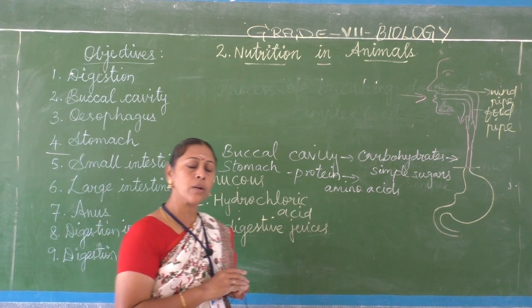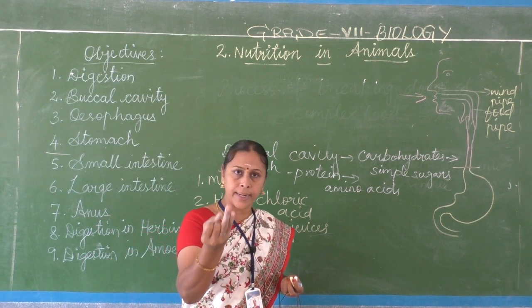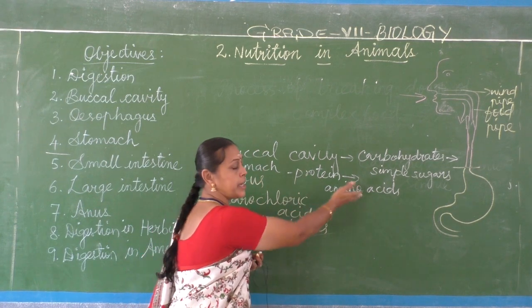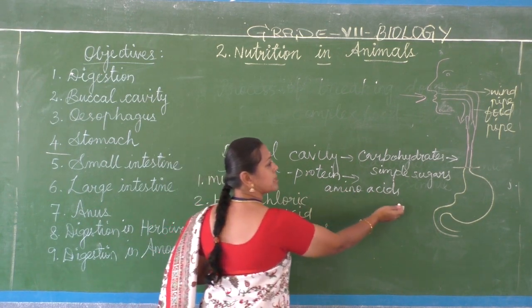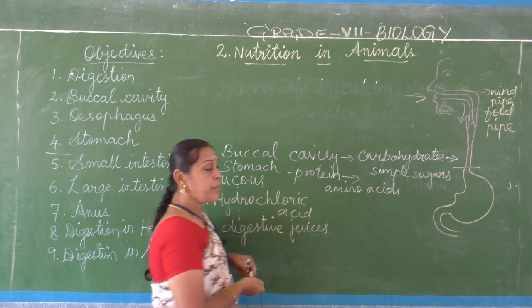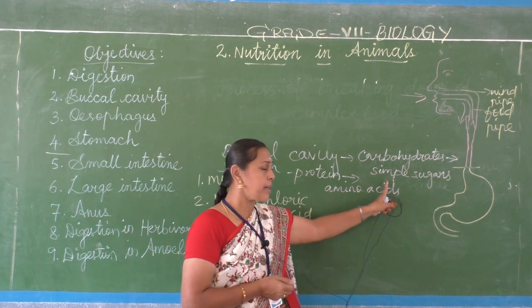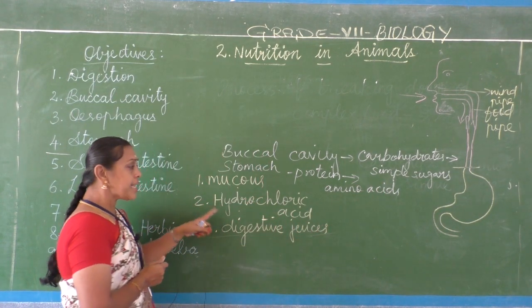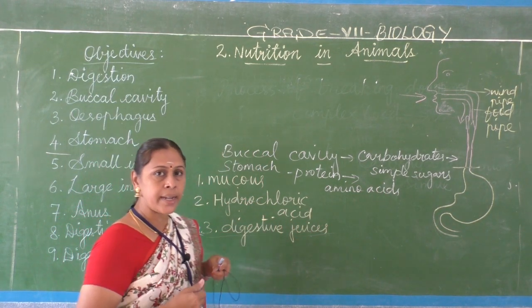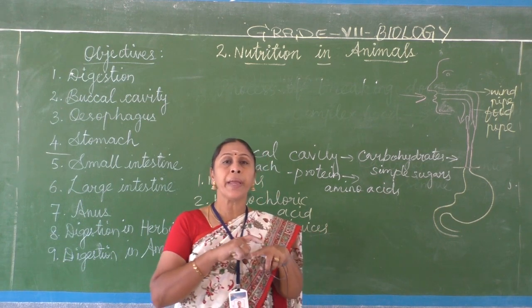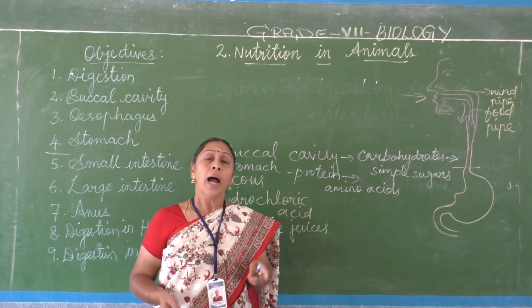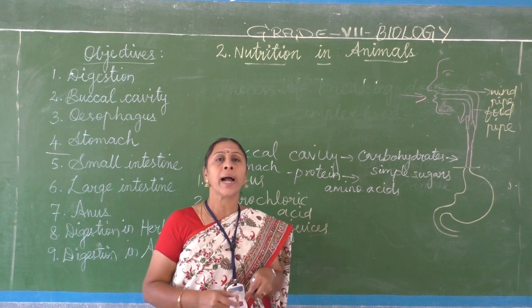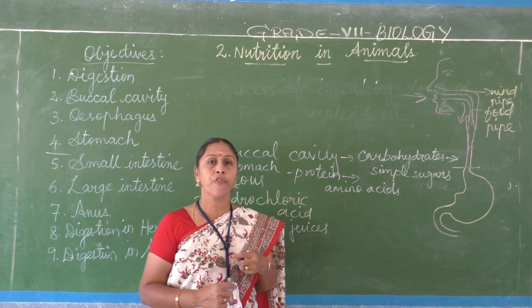So what nutrients are present in the food? Carbohydrates and proteins. Both are converted into simple forms: carbohydrate into glucose, and protein into amino acids. Understand? Next, hydrochloric acid secreted in the stomach keeps the medium of the stomach acidic and kills the harmful bacteria that enter along with the food.